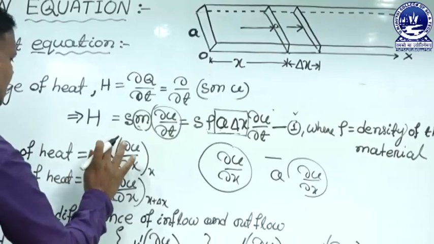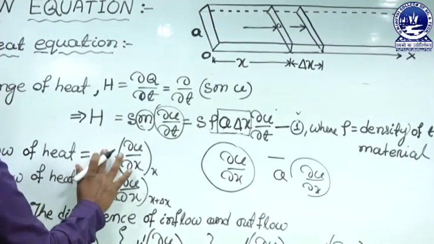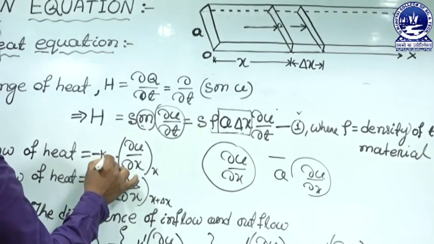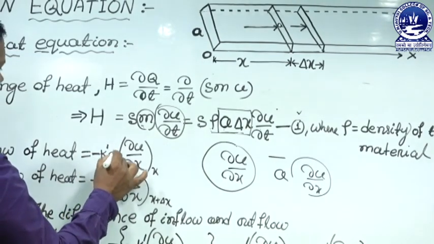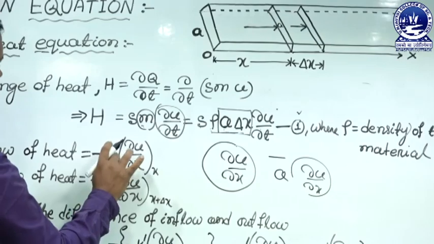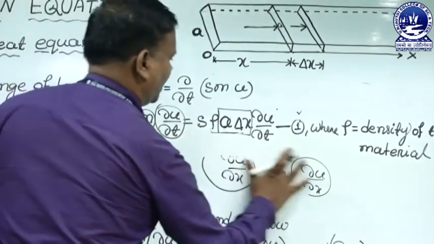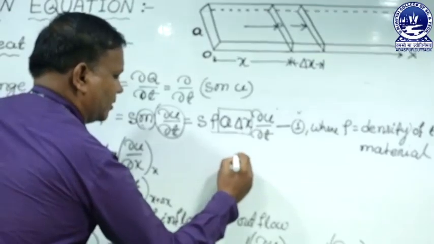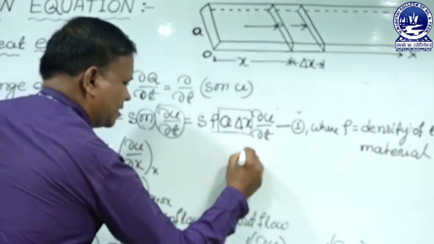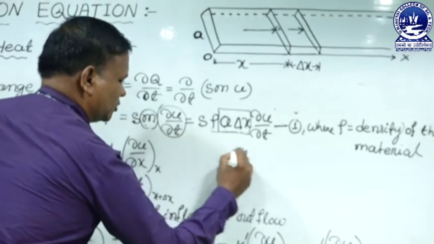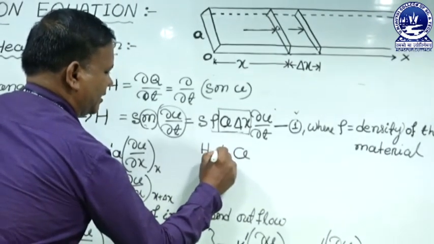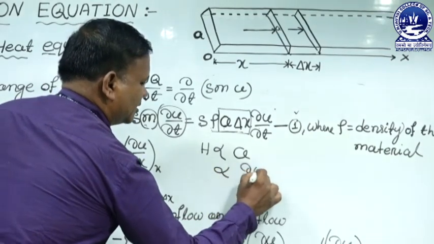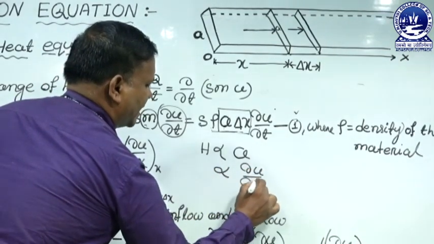So inflow heat is equal to minus K dash A, where A is the area. That means the rate of heat flow in a material depends upon area. So H is directly proportional to A and also directly proportional to the gradient, but the negative gradient.